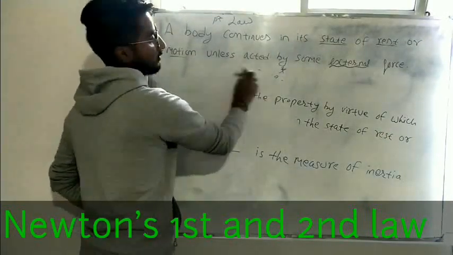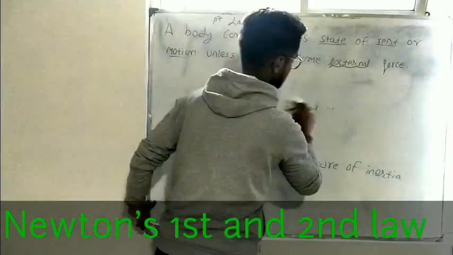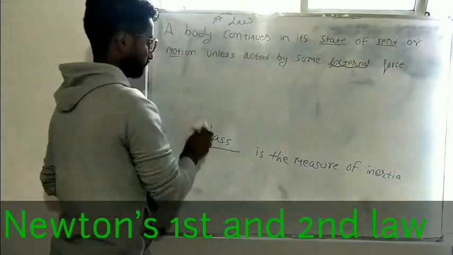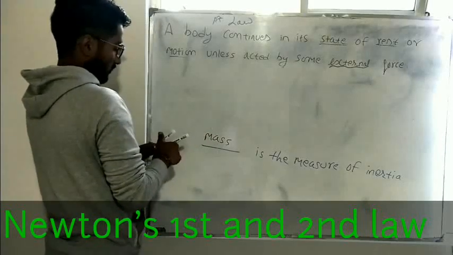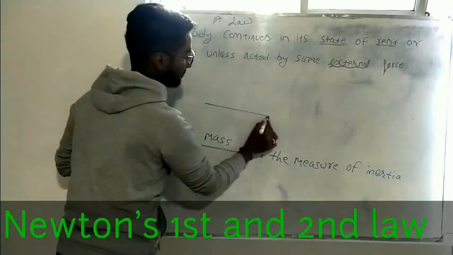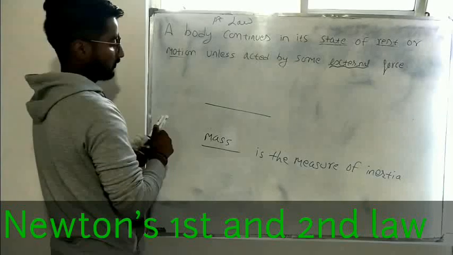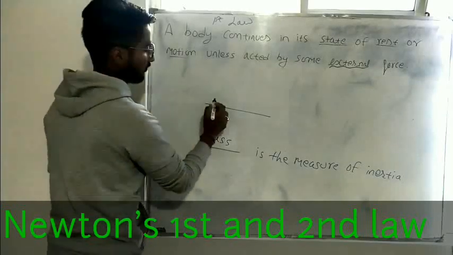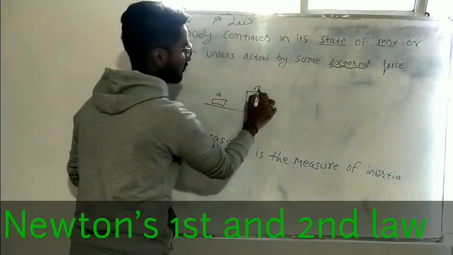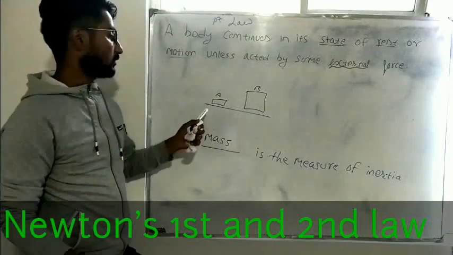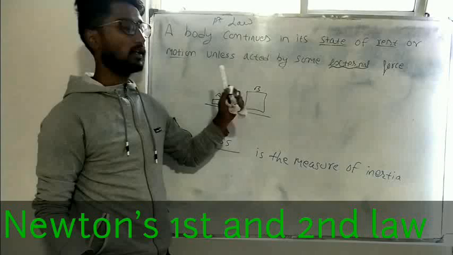I'll give one simple example. There's a table and there are two boxes, A and B. From here we can easily understand A has small mass and B has greater mass.